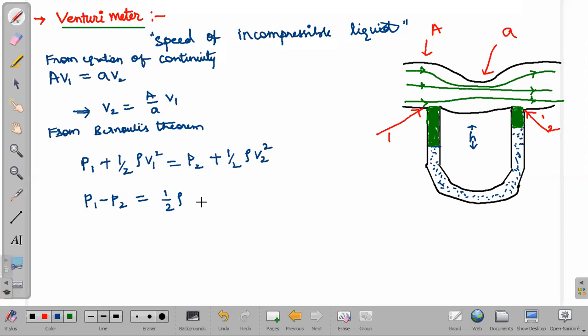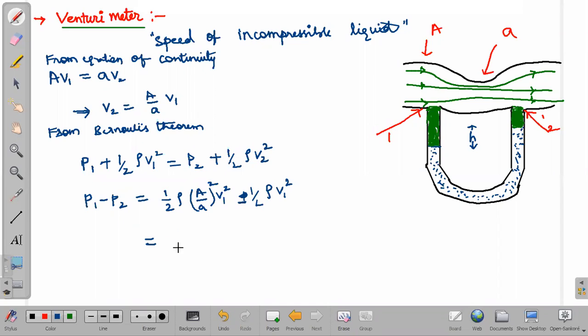V2 value I'm substituting directly here: half rho, capital A by small a whole square into V1 square. One small correction here, it should not be plus, it should be minus, since this term is going to the other side.